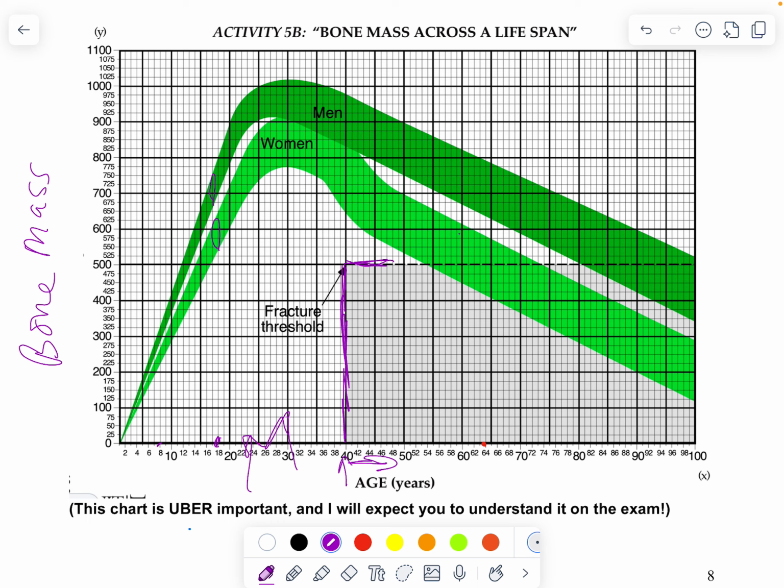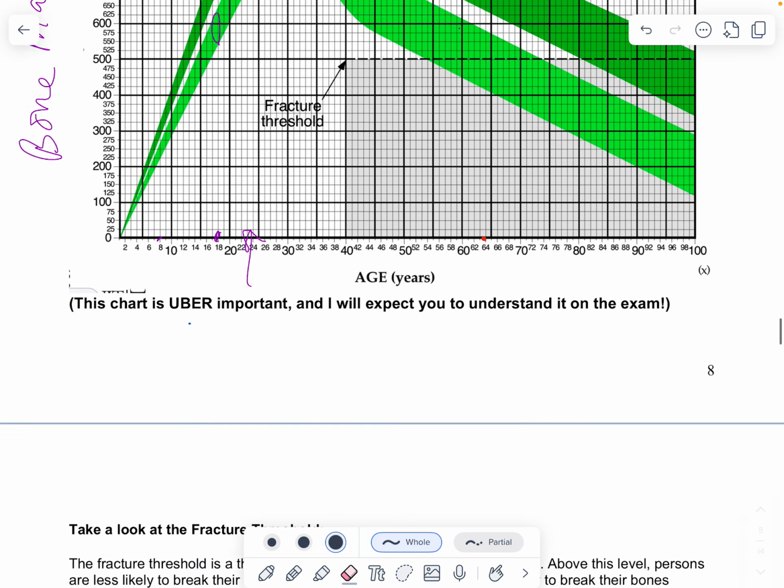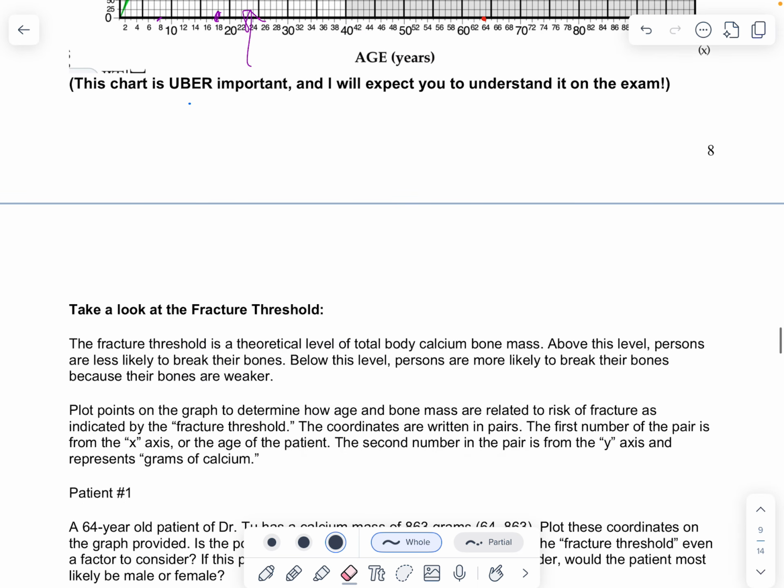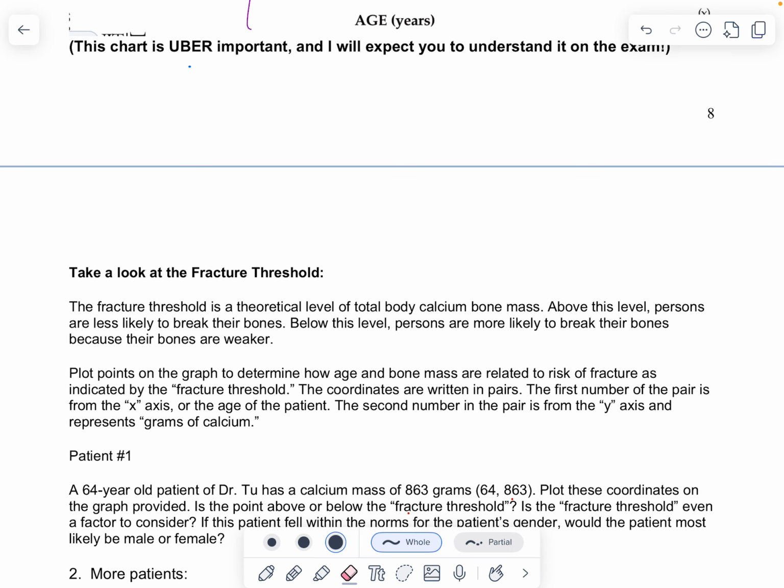So let's talk about what we're going to do here. I'm going to erase all that, okay? So our question here is, the fracture threshold is a theoretical level of total body calcium bone mass. Above this level, persons are less likely to break their bones. Below this level, persons are more likely to break their bones because their bones are weaker.